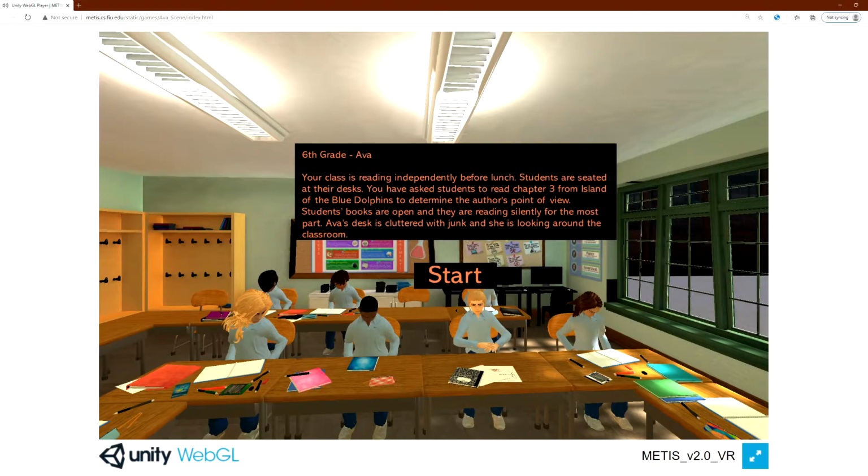The 3D models and facial expressions of the students were created using Make Human, an open source tool for creating custom humanoid models. And now off to Lisa.